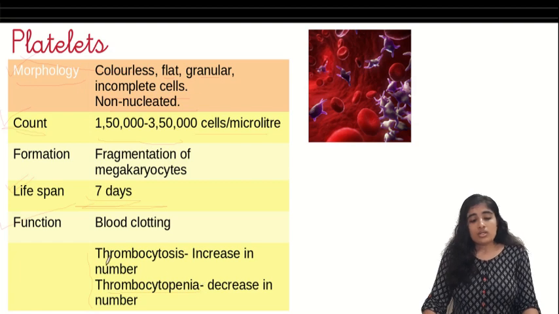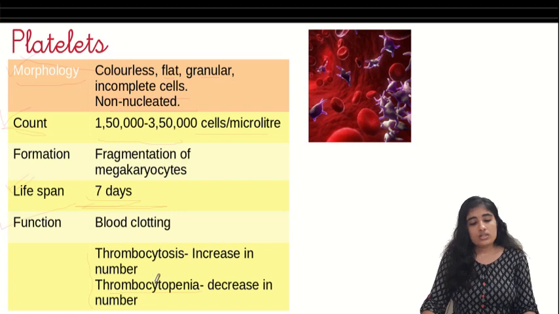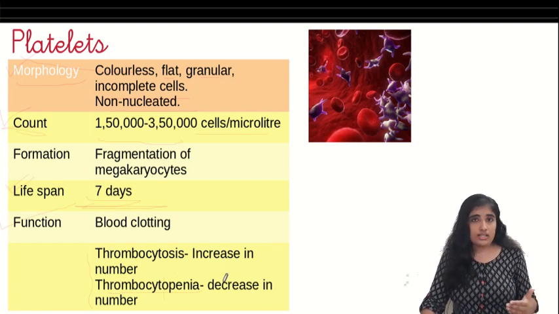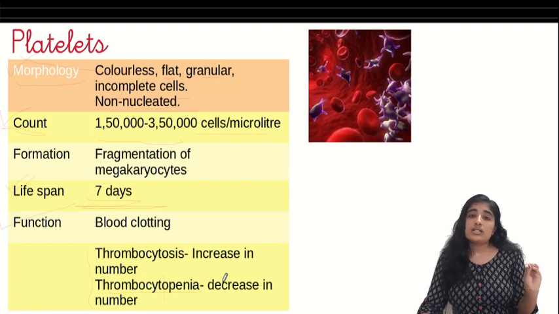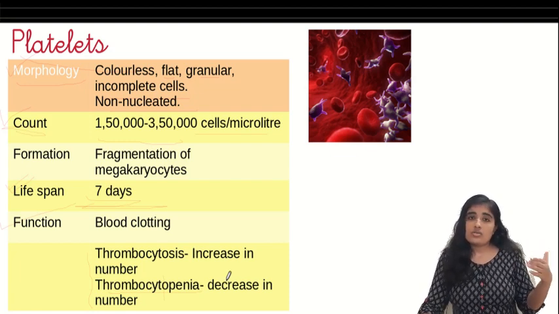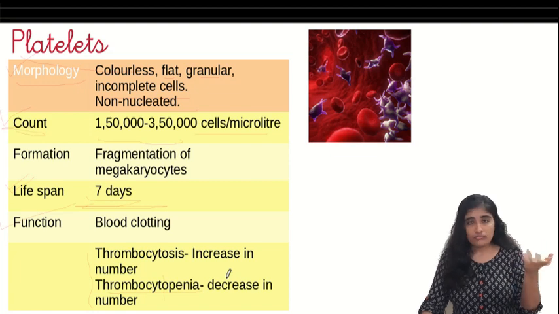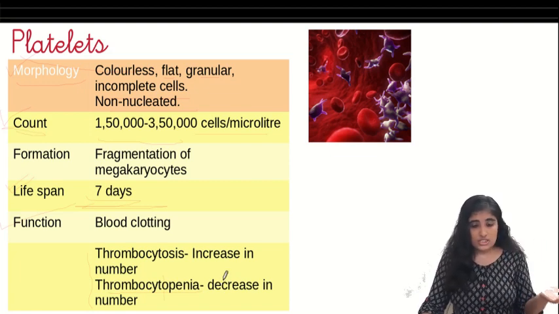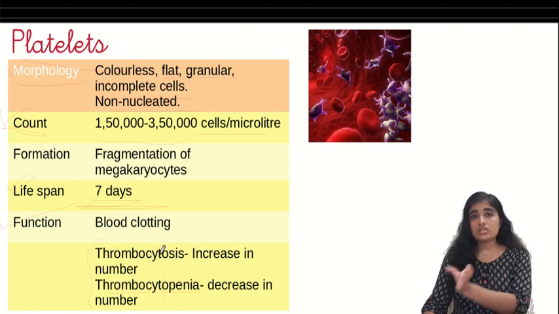In biology, you can guess the meaning of words by splitting them up and looking at the words themselves. So here you can see that thrombocyte is nothing but platelets, and penia is the Greek for poverty or decrease. So thrombocytopenia is decrease in the count of platelets. Similarly, thrombocytosis. The cytosis here stands for increase. So thrombocytosis means increase in number of platelets than the normal value for the particular person, age, sex, etc. When you learn this term, it can be used in similar situations.